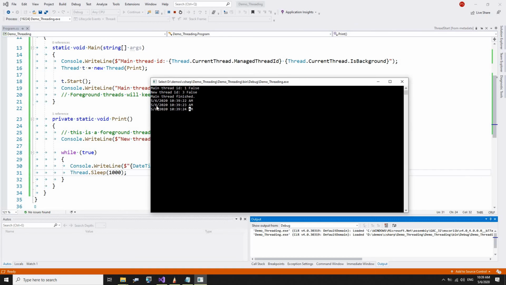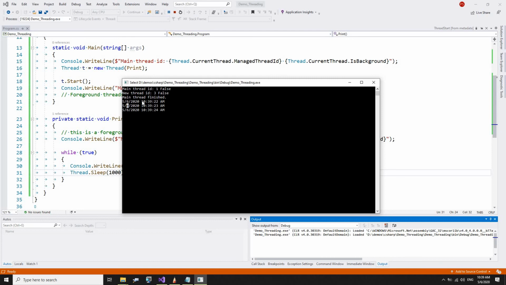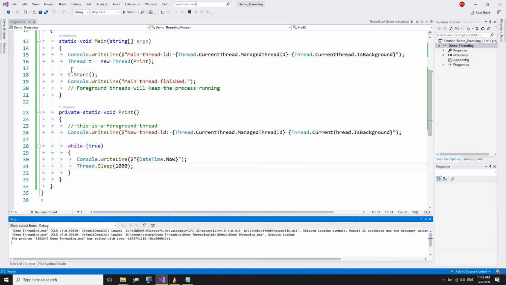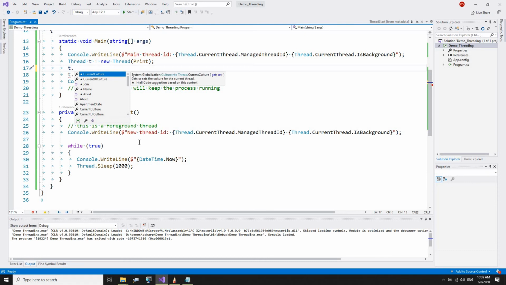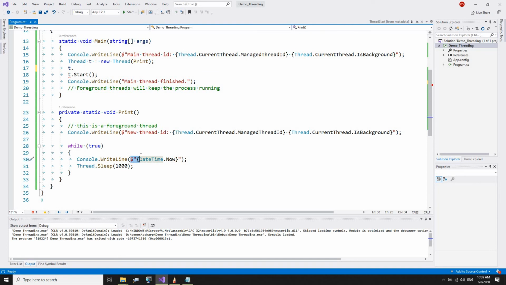You see, we still have output. We can remove this actually, and let's run it one more time.